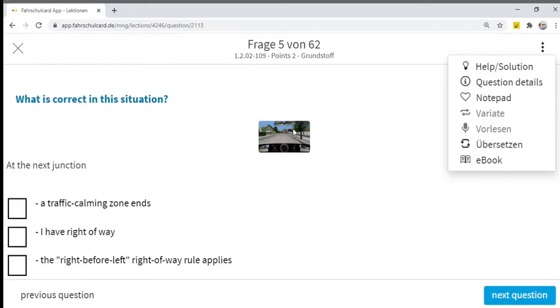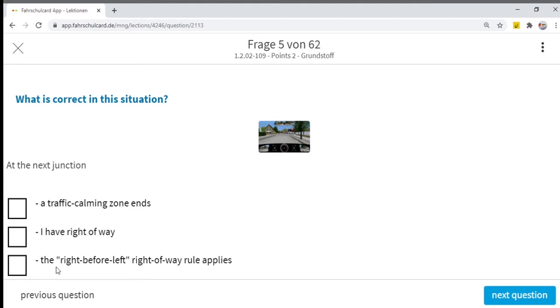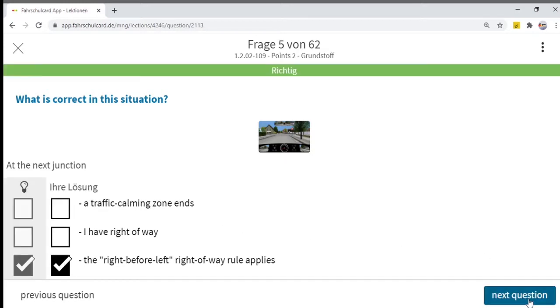Do I have right of way? I don't have right of way because there is no traffic signal. Whenever there is no traffic sign or signal, we have to follow the rule right before left, and this sign is indicating that you have to be very careful on the road, because the traffic coming from the right has priority as per the rule right before left. So the right before left right of way rule applies. That's the correct answer. Let's go to the next question.